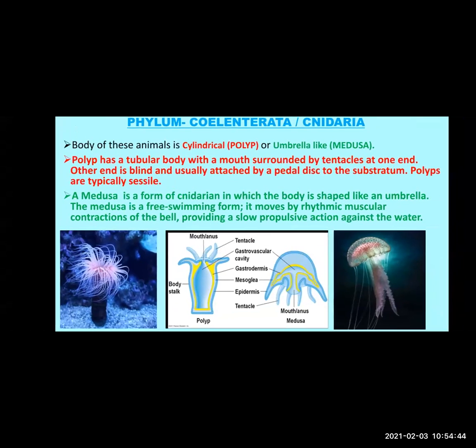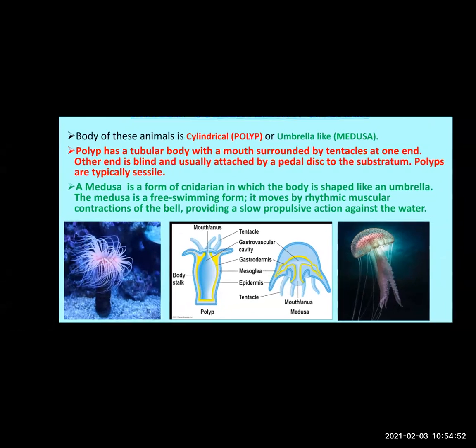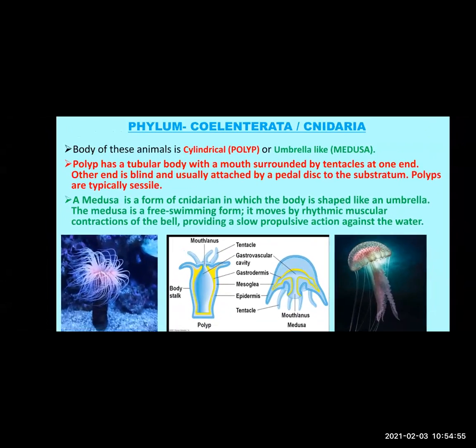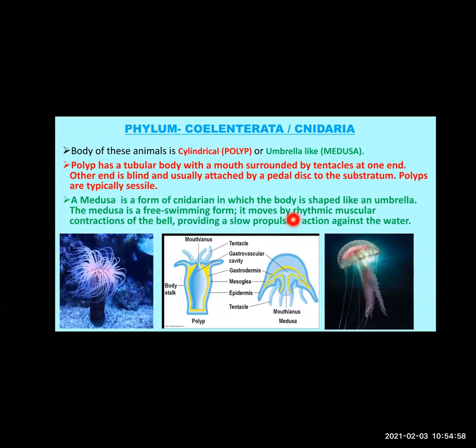Okay, the next one, the medusa type of coelenterata. Now, a medusa is a form of cnidarian in which the body is shaped like an umbrella. You can see the umbrella-like structure, isn't it? So its shape is like an umbrella with tentacles hanging downwards. It is a free swimming form. See, the first one, polyp, does not move, but the medusa form swims freely in water.